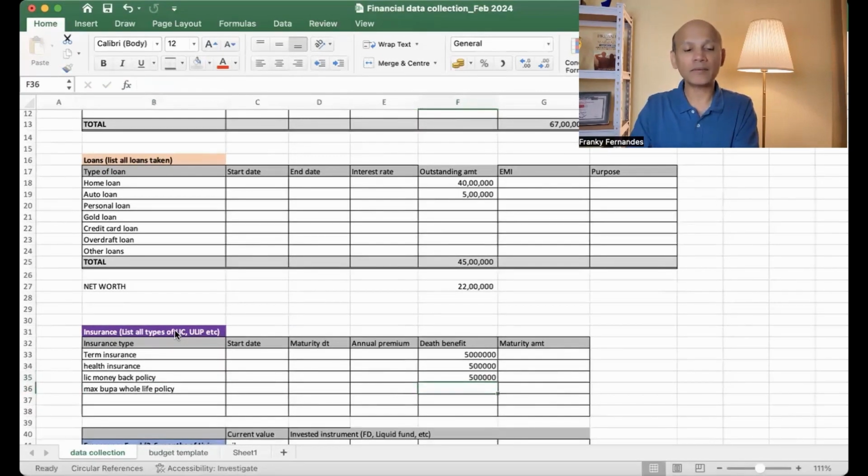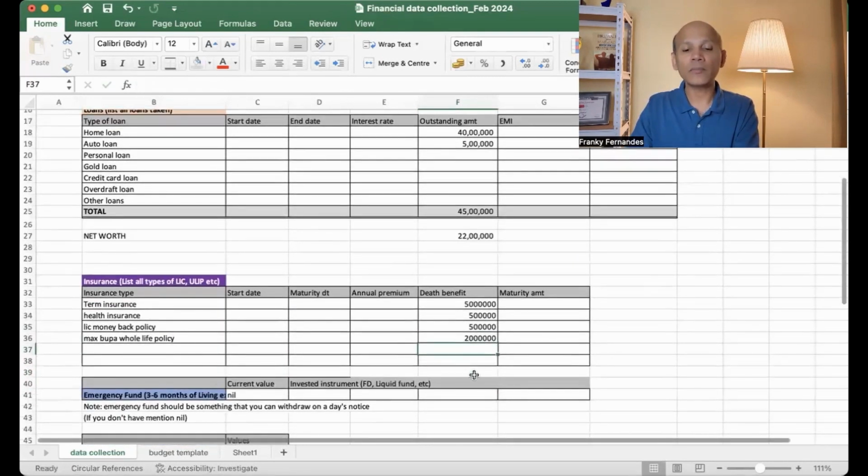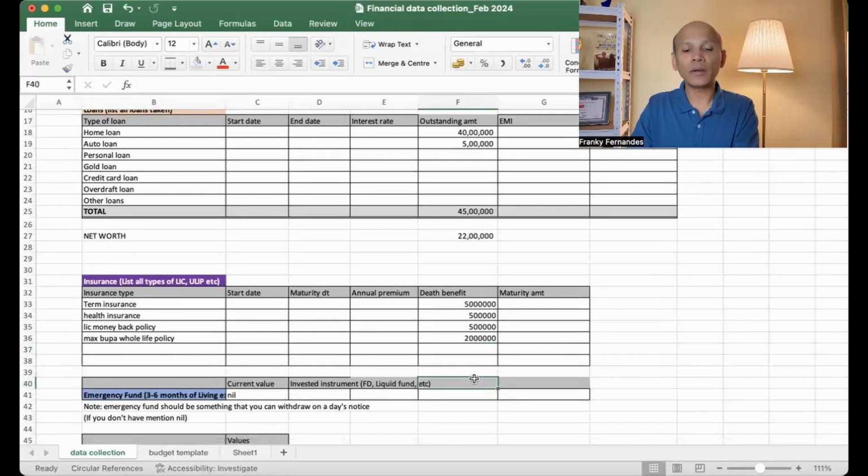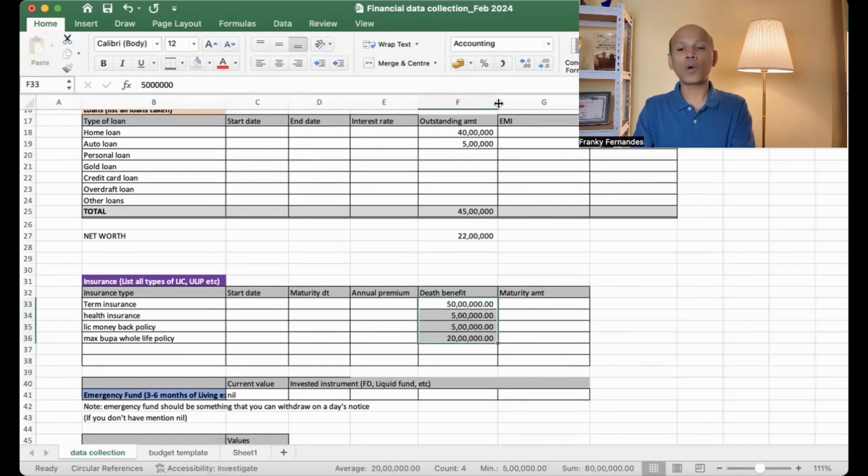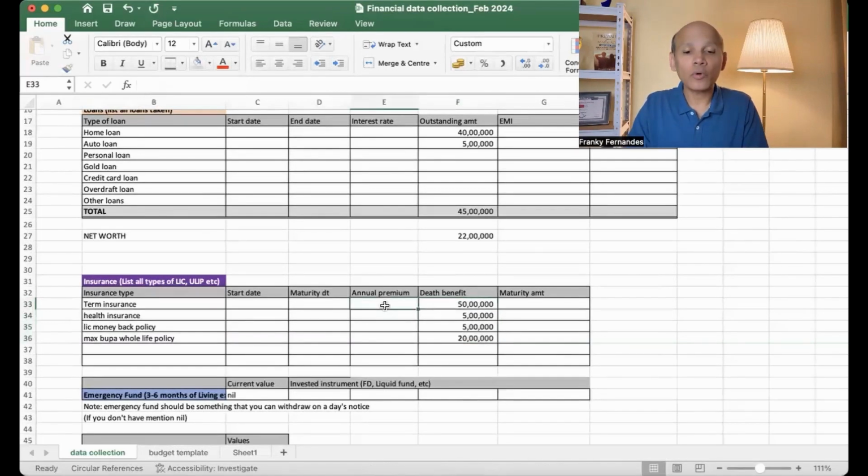Let's take it as 5 lakhs and Max Bupa probably at 20 lakhs. So enter all these things in here to see what is the death benefit that you get. You may also want to write your premium.